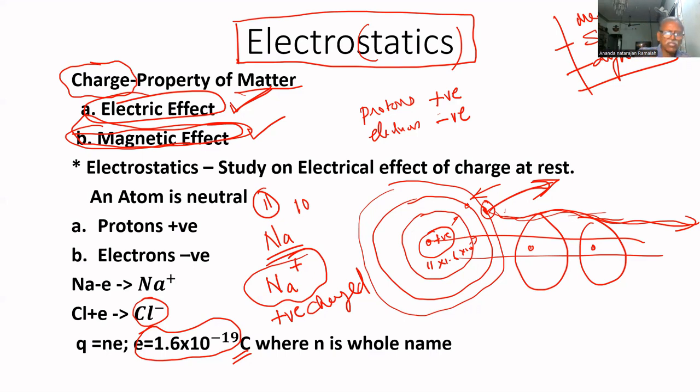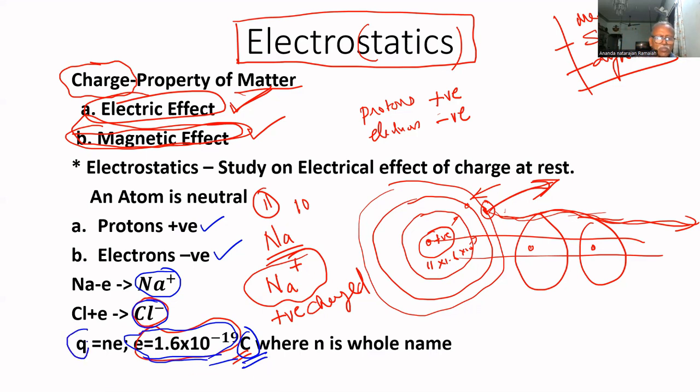We know that an atom is neutral. This I already explained. Protons are positively charged, electrons are negatively charged. A deficit of electrons means positively charged, an excess of electrons means negatively charged. One electron's charge equals 1.6 into 10 power minus 19 coulomb. That's why the coulomb is a very big unit. Since one electron charge is such a small number, the coulomb is very big, so we have to take 1.6 into 10 power minus 19 coulomb.